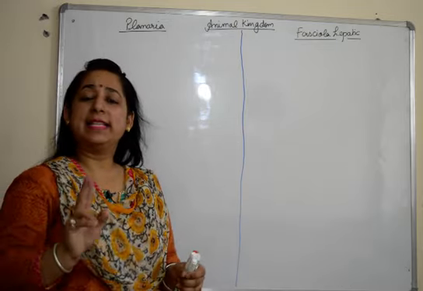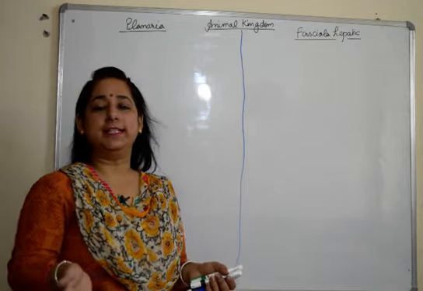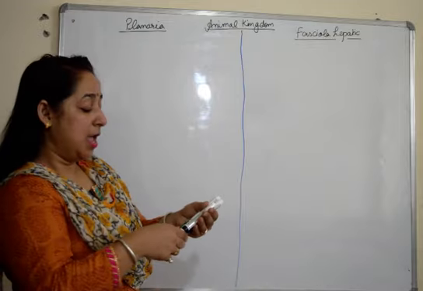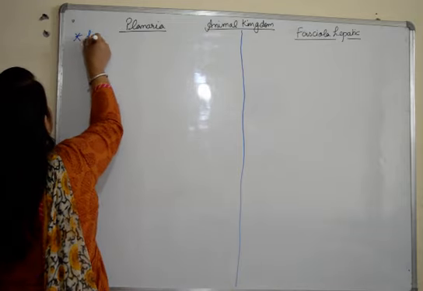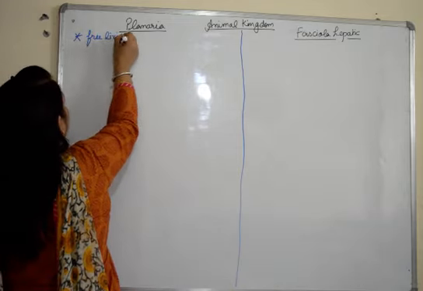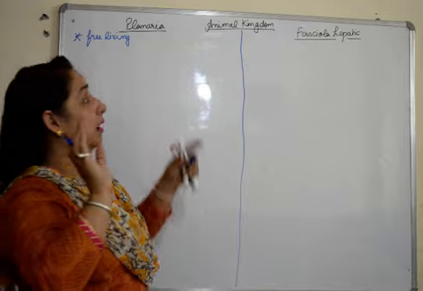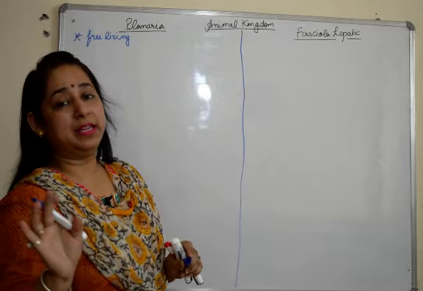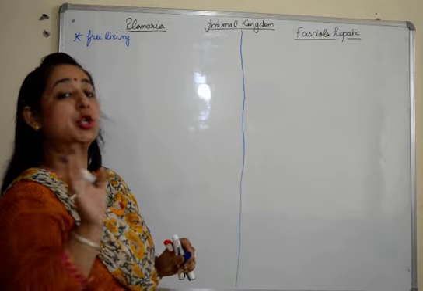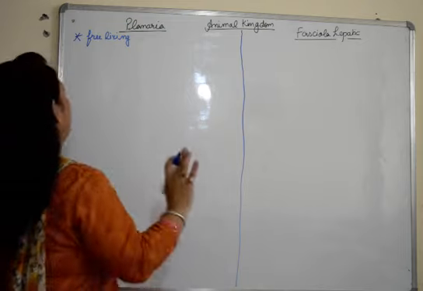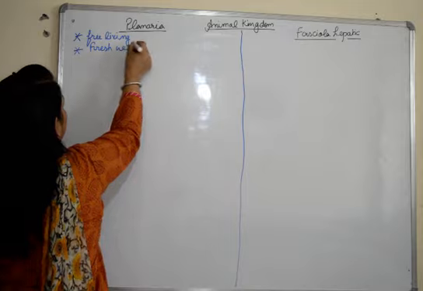You have two examples in your syllabus from platyhelminths. You can do any two. I will be explaining three. You can use it for your NEET exams and all, for your competitive exam preparations. Now starting with planaria, first of all, it is free living. The only free living platyhelminth. Most of the platyhelminths are endoparasites, but planaria is the only free living organism which is not found in any host body. So there is no host in the planaria. Plus it is fresh water. It's found in fresh water.